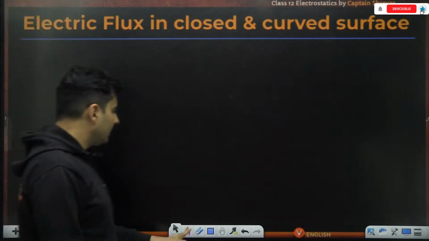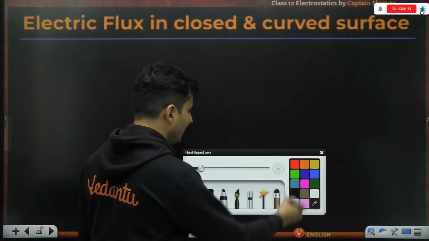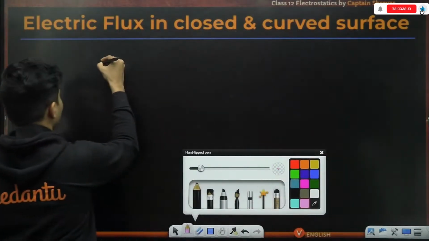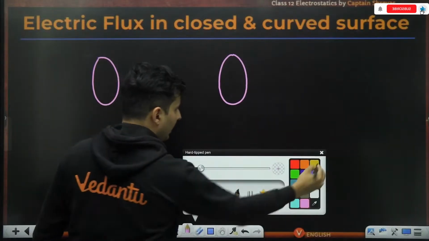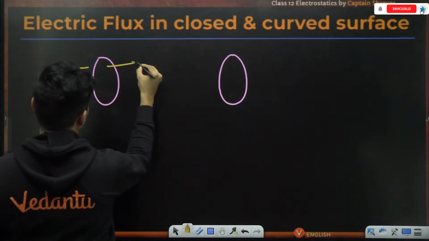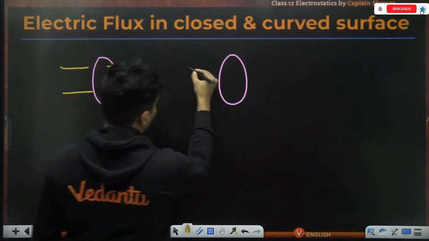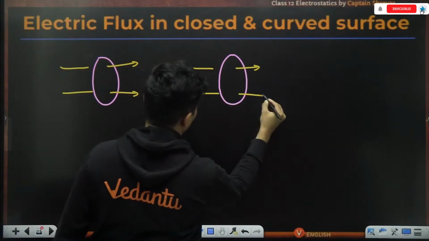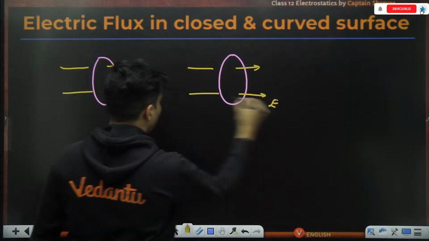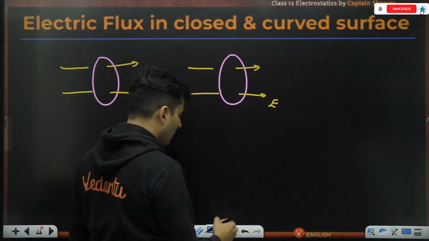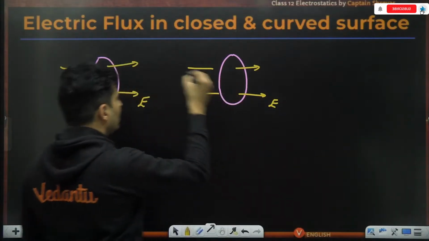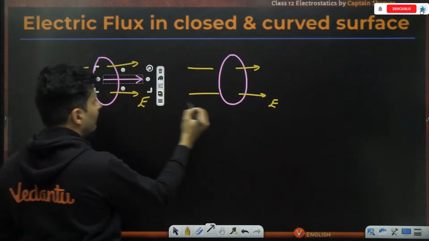Now there is another doubt which many students ask. Sir, if I have some area like this, and let's say the field is going towards my right side, and you are saying the area vector is perpendicular to the surface itself, then I can draw the area vector here also.